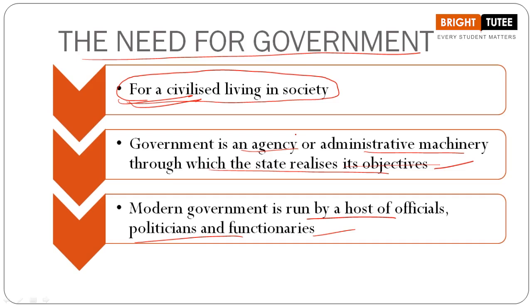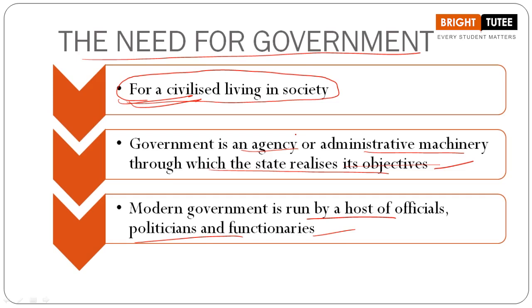We have a democratic form of government. In North Korea, we have a military dictatorship. In China, we have a single party system, right? So in different countries, different kinds of government exist. It can be autocratic, it can be monarchical when we are talking about Great Britain, right, students?